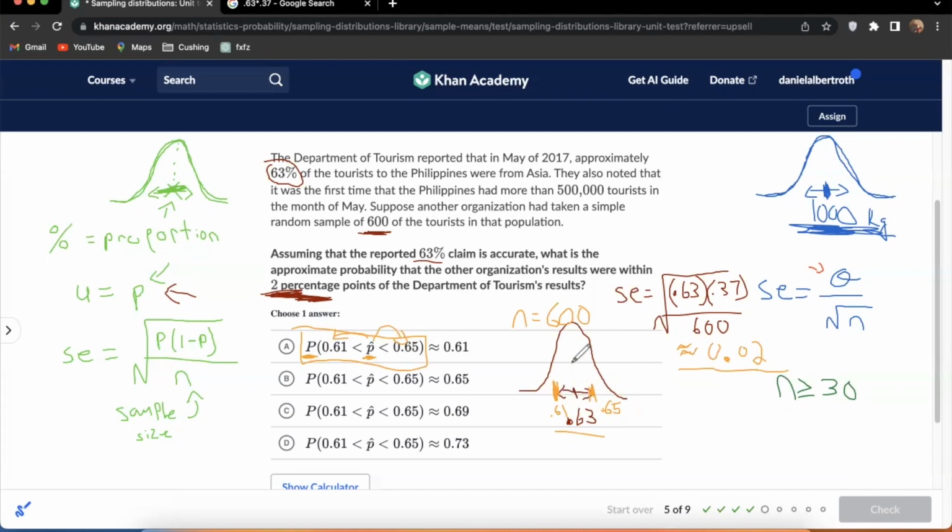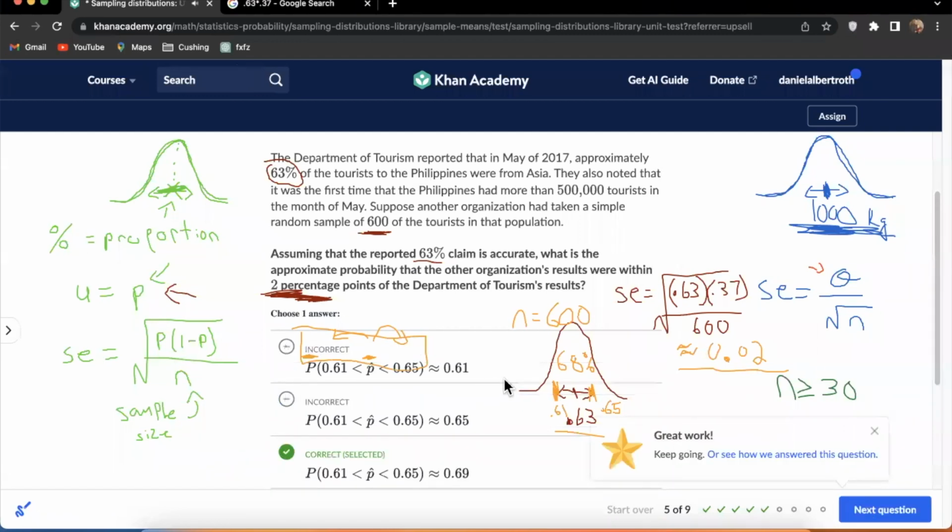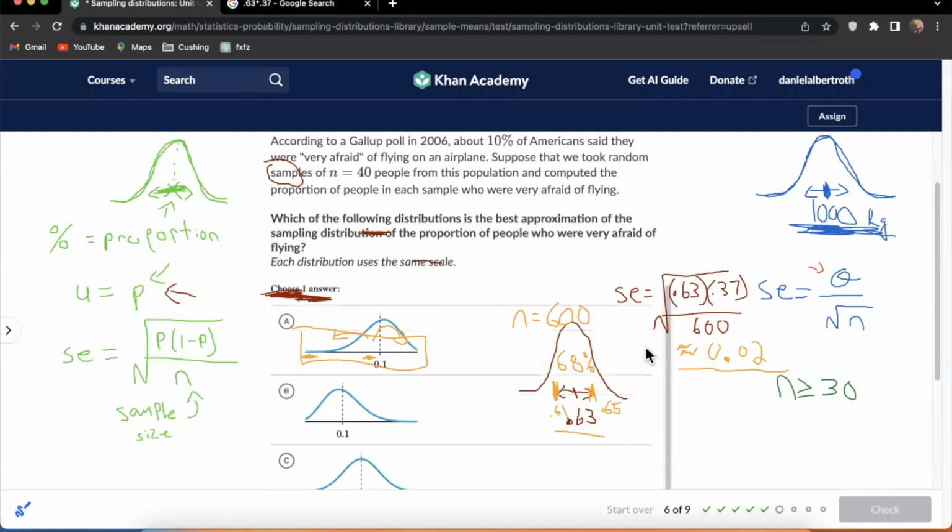So I'm going to use 68% as the rule of thumb in the empirical rule. The number that's going to get us closest is the C 69. I know that's not exact. It is definitely the closest answer if you're using the empirical rule. You can use these scores and use a normal distribution table, and maybe we'll have to do that as we go through this. So we'll see.